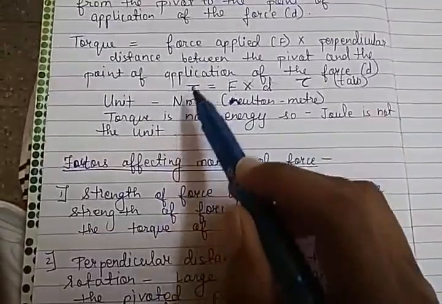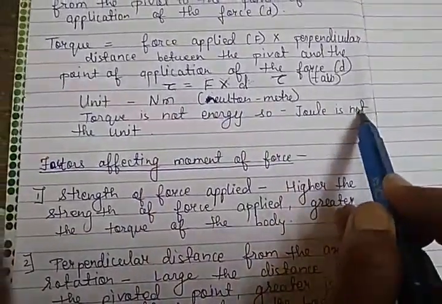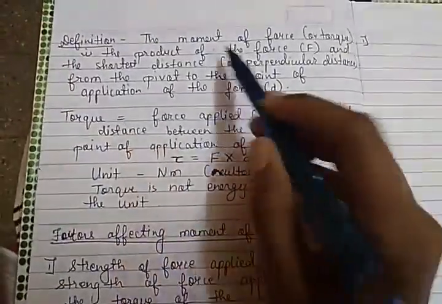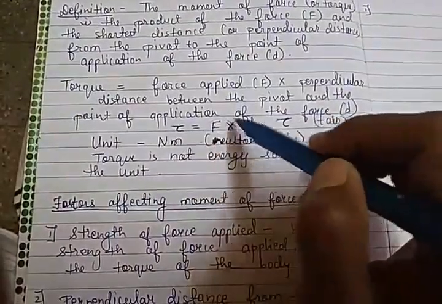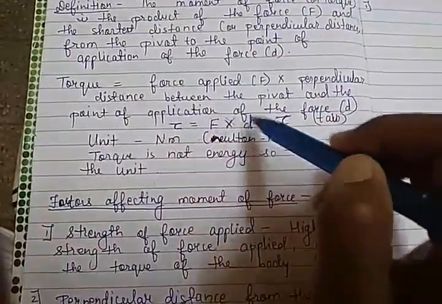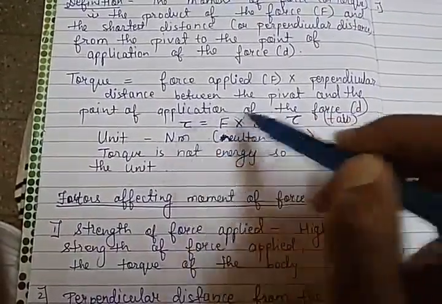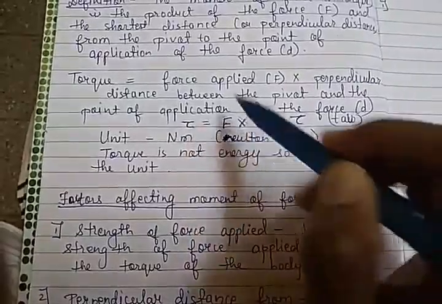Torque has the unit Newton meter only. Remember this point. Torque is the product of force and distance: tau is equal to force into distance, and its SI unit is Newton meter, because force is expressed in Newton and distance is measured in meter.